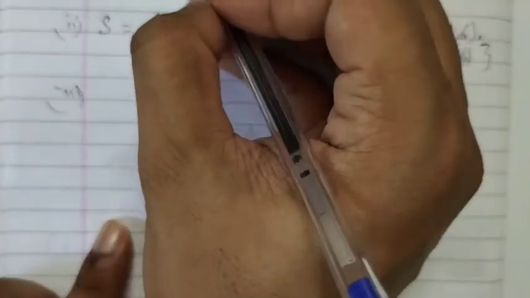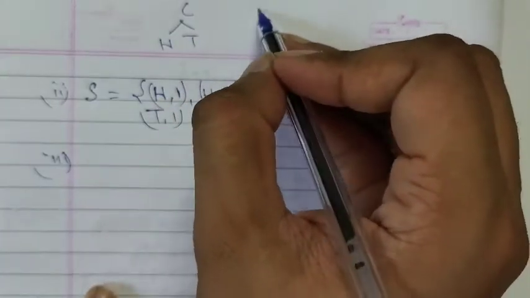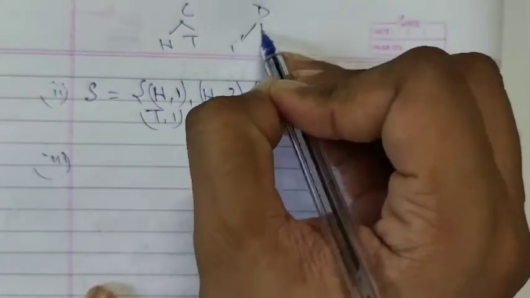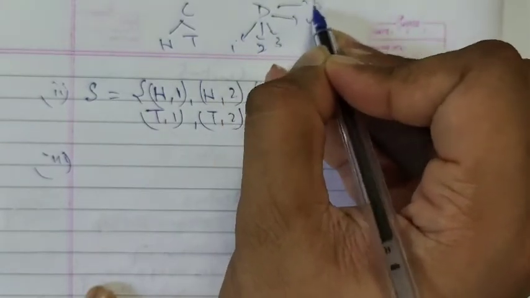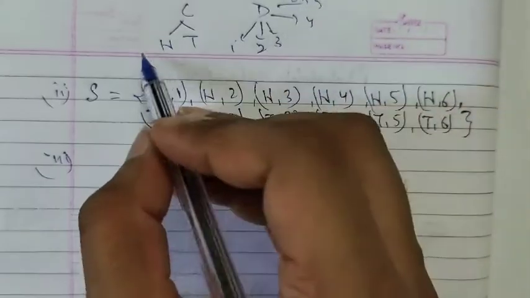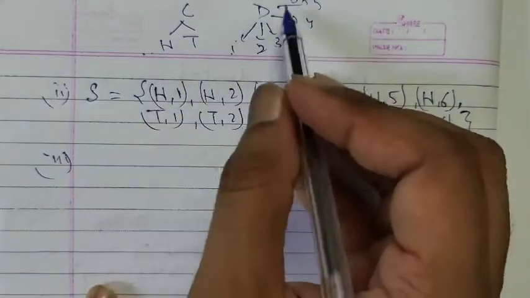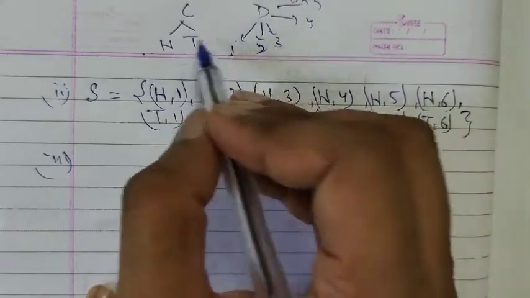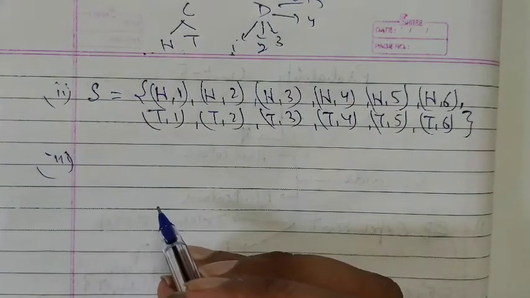So coin we can have head or tail, and die we can have 1 2 3 4 5 6. So head with 1, head with 2, head with 3, head with 4, head with 5, head with 6, tail with 1, tail with 2, tail with 3, tail with 4, tail with 5, tail with 6. So that's what we have written here.